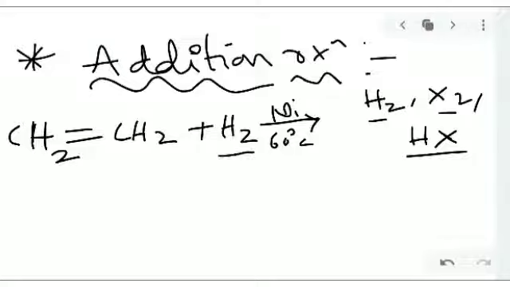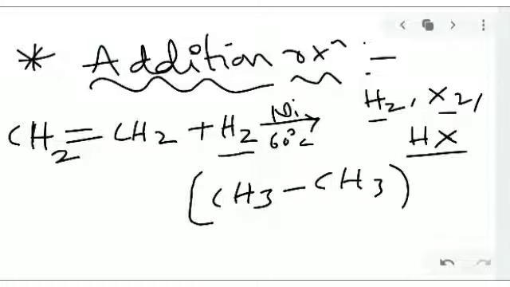Here H2 is the reagent. We also call this hydrogenation, with the catalyst present. When it is treated with this, it breaks the double bond to form an alkane. We get the alkane from the ethylene molecule. In the presence of nickel catalyst and H2, this is an addition reaction.